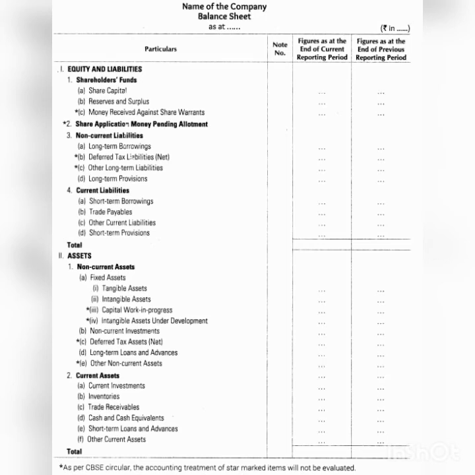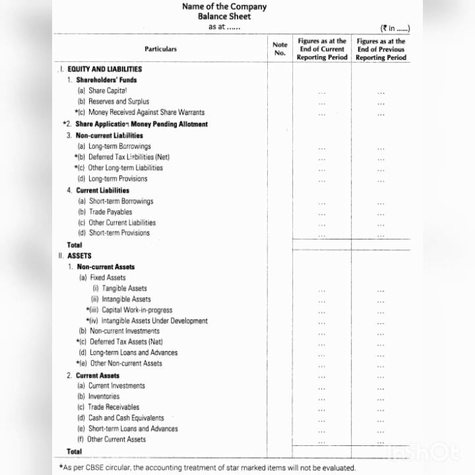Another classification of liabilities is: first one current liability and second one non-current liability. Non-current liabilities include shareholders funds and long term debt, that is share capital, reserves and surpluses, profit and loss account credit balance, debentures, long term loans, long term provisions, etc.